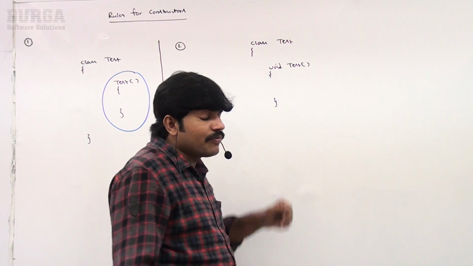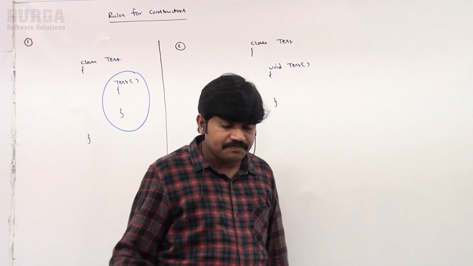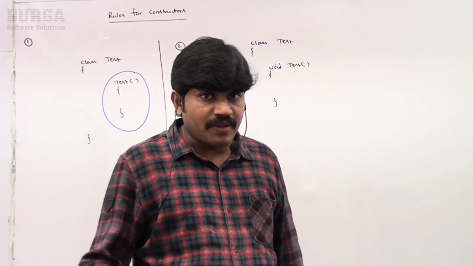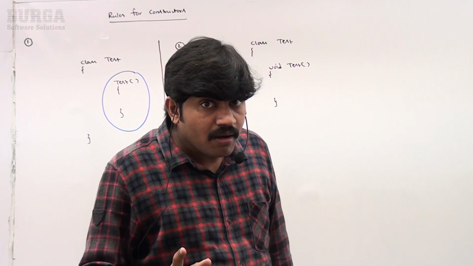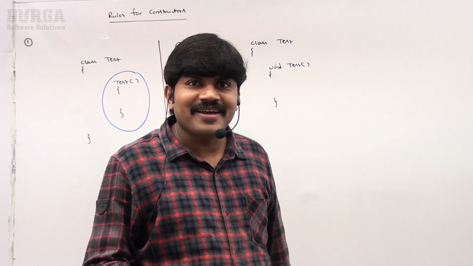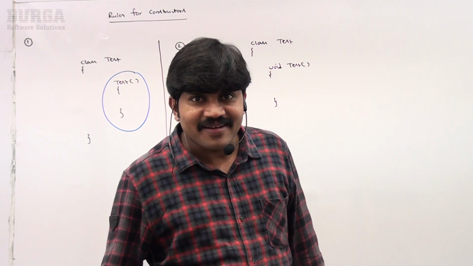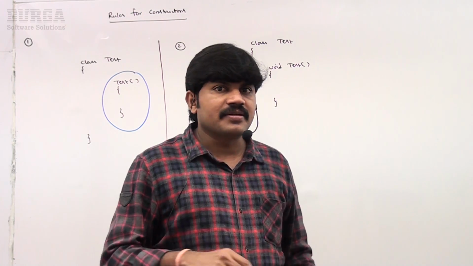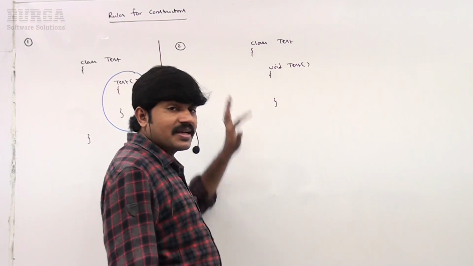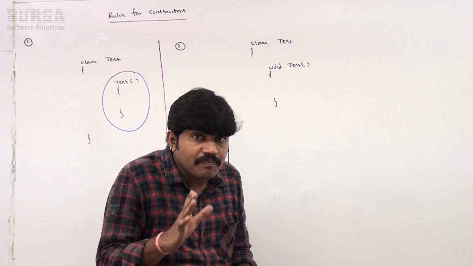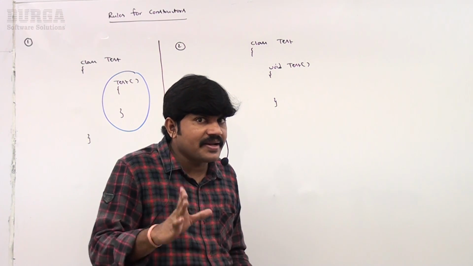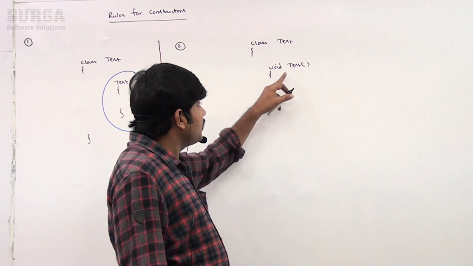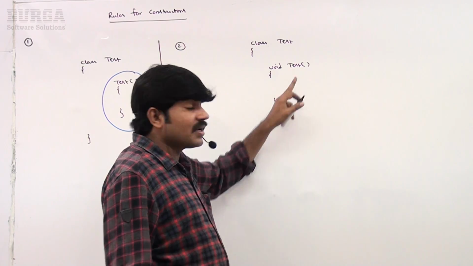By mistake, if you are taking a return type, what will happen? Can you please tell? Will the compiler give an error? No. If you declare a return type for the constructor, the compiler simply treats it as a method but not a constructor.